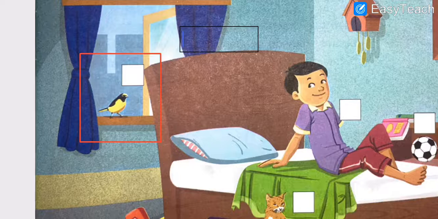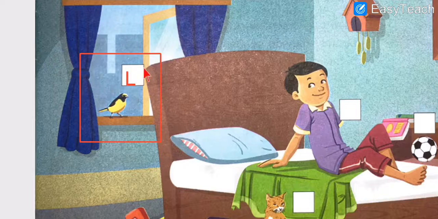So are birds living or non-living? Yes, birds are living things. So we have to write L in the box like I have written. Can you see in the picture? So those who are having a textbook, kindly write L for the bird standing near the window. There is a box beside it. Now why are birds living things? Because birds can breathe, birds can eat, birds can reproduce, and every characteristic of living things is there in birds. So birds, we can say, are living things.